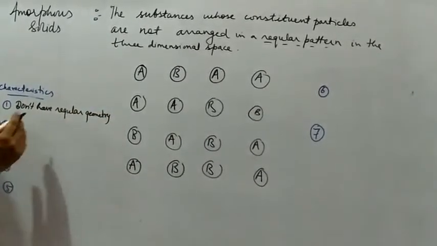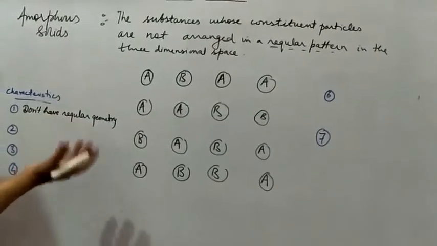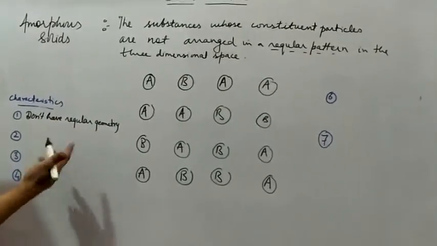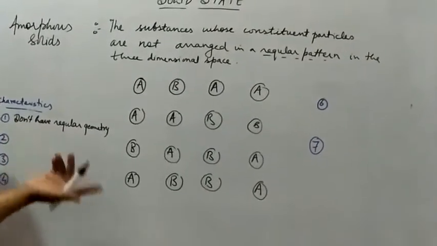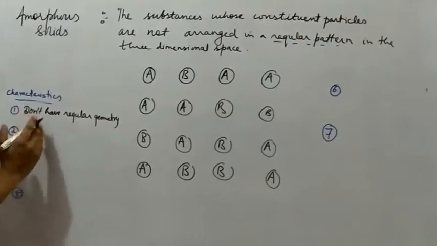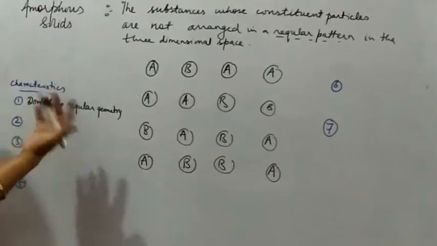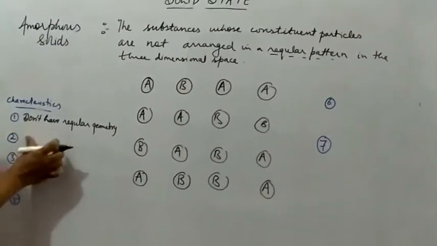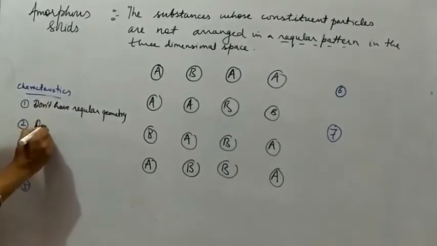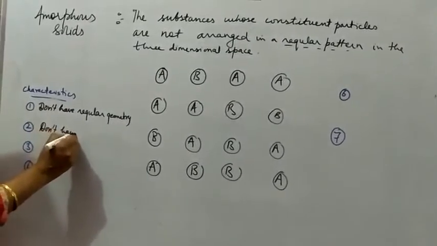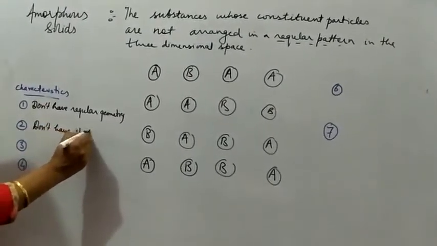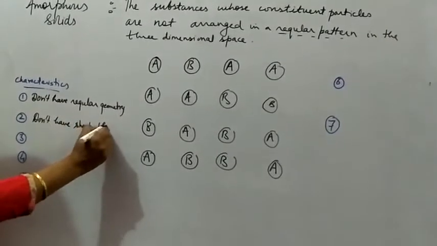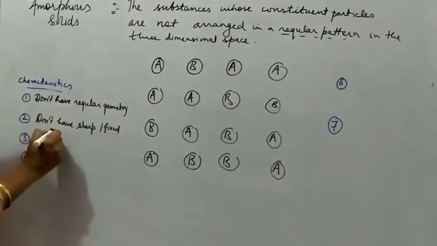They will not have a particular geometry, whether tetrahedral, triclinic, monoclinic, or rhombohedral; no such geometry will be assigned to the amorphous solid. Second, since they don't have a regular pattern, they don't have a sharp, that means fixed, melting point.